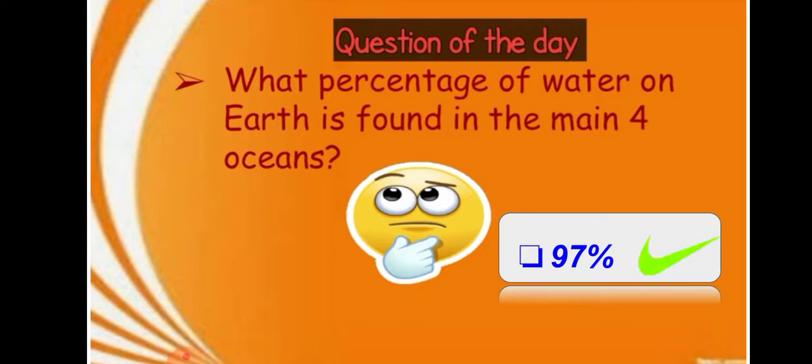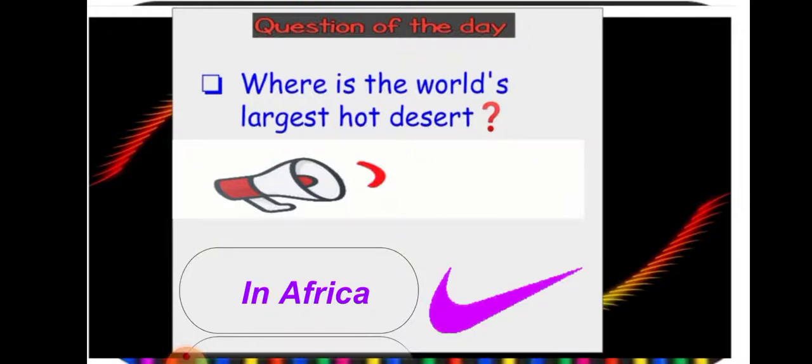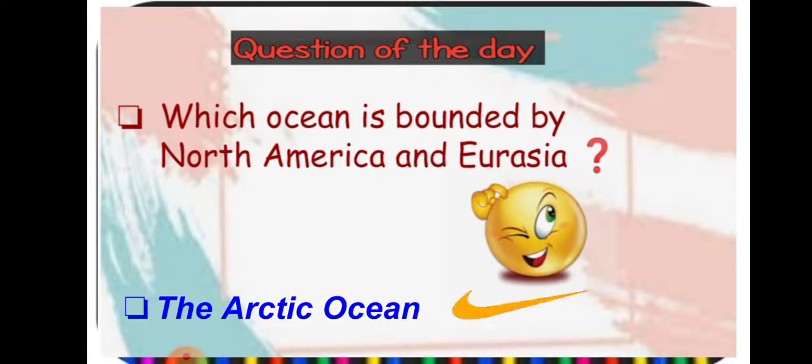What percentage of water on earth is found in the main four oceans? The percent is 97%. Second question of the day: where is the world's largest hot desert? The correct answer is in Africa. Third question of the day: which ocean is bounded by North America and Eurasia?